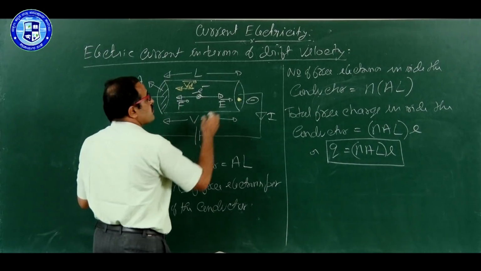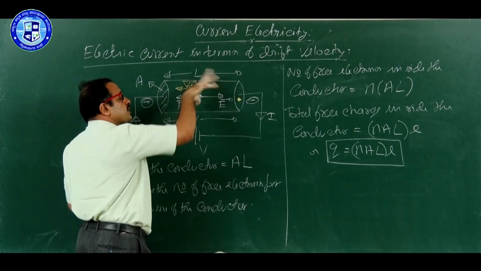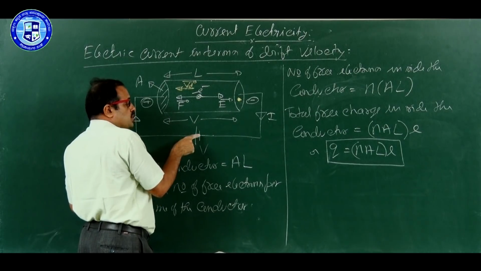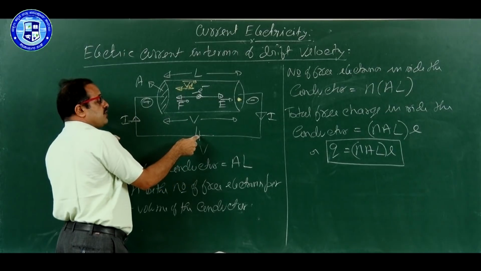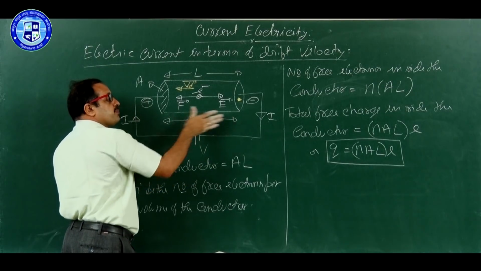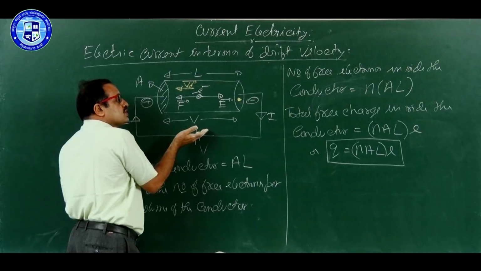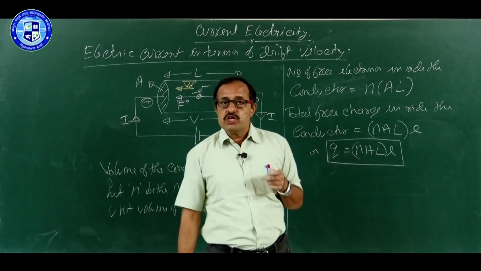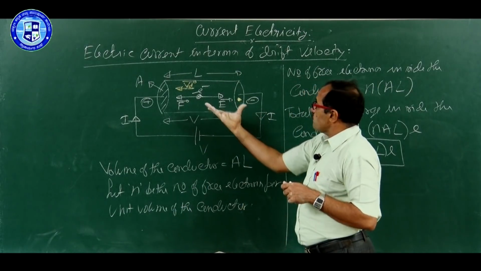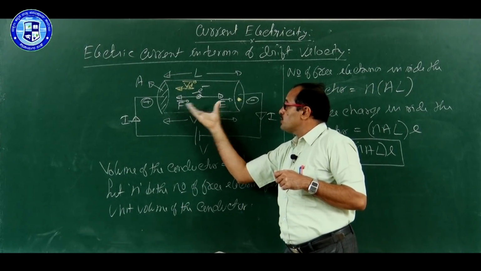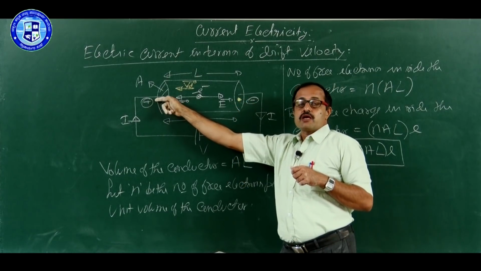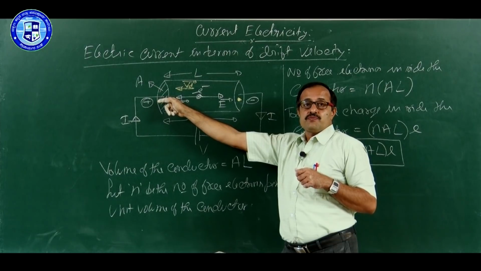Then you may ask, if the 100th electron has gone, what happens to current? Whether it becomes 0? No, because this end is connected to negative. Here electrons are supplied. Cell is supplying the electrons. Those electrons enter. Therefore, the flow continues. At one instant I am saying there are 100 electrons, this is the 100th electron, last electron, what is the time taken by that to cross the conductor?